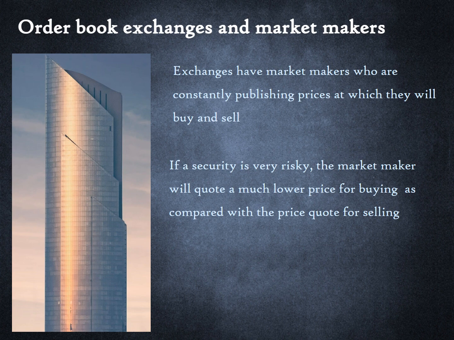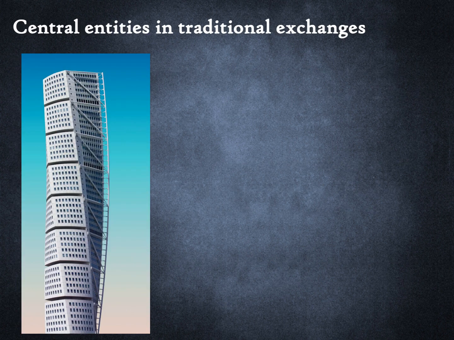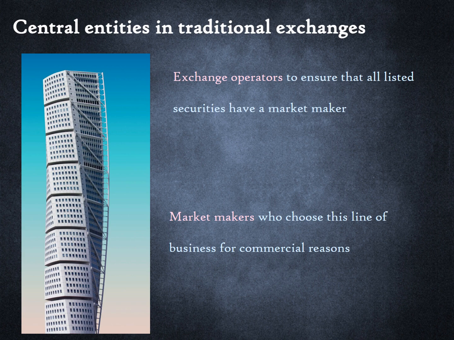An exchange that operates an order book must also ensure there are market makers for all listed securities. Otherwise, there is a possibility that customer orders remain unfulfilled if a match is not found in the order book. For order book exchanges to work, two types of central entities are necessary. First, an exchange operator to ensure that all listed securities have a market maker. Examples include the New York Stock Exchange and Coinbase. Second, market makers who choose this line of business for commercial reasons. An example of a commercial-driven market maker is Citadel Securities. But a truly decentralized exchange like Uniswap must not require any such central entities.